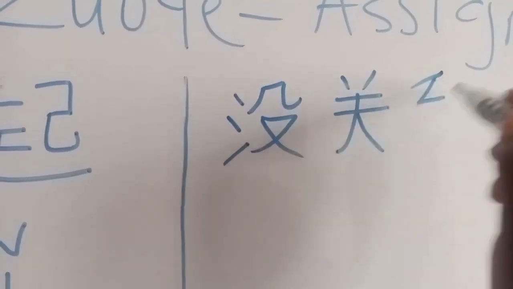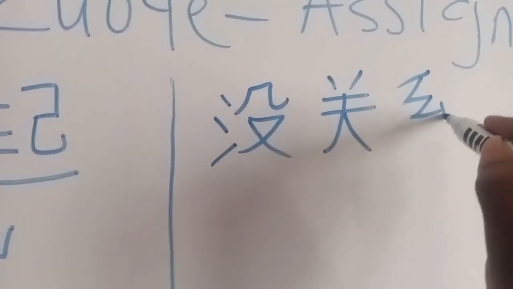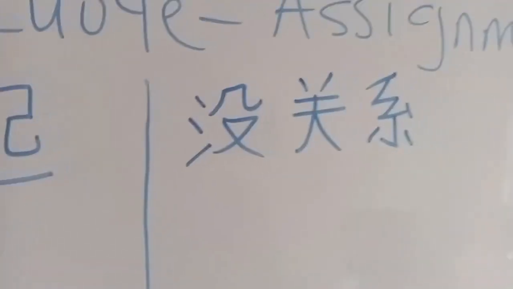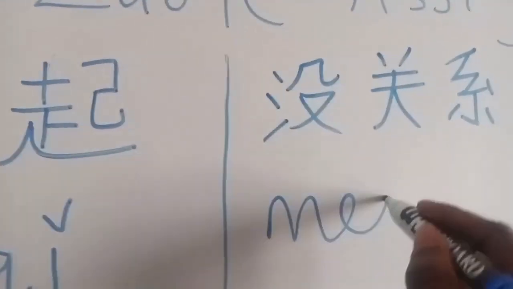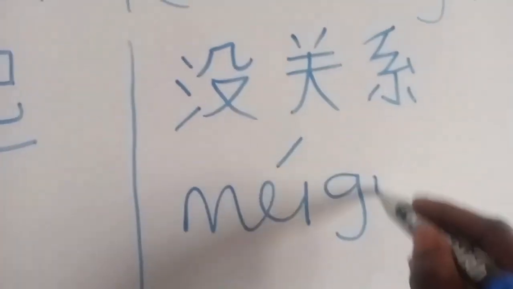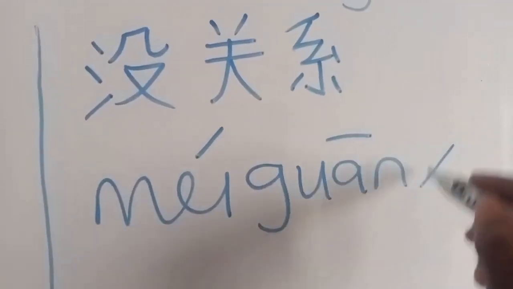Then you go and go again and do it like this and like this. Yes. So this is 没关系, and in pinyin is written like this: 没关系.